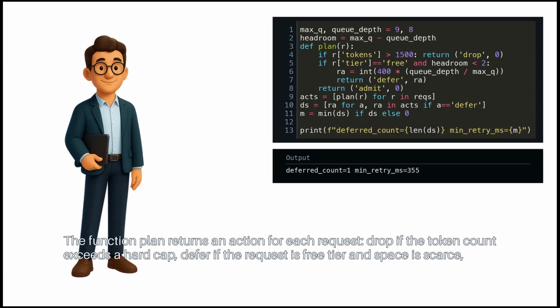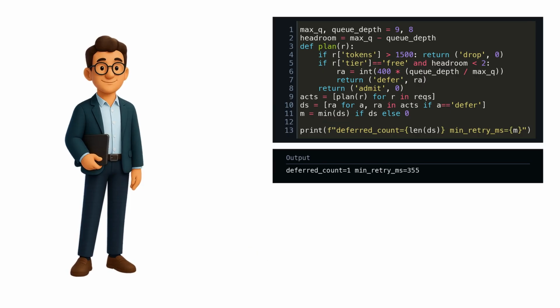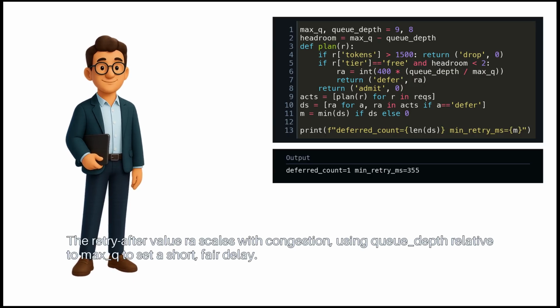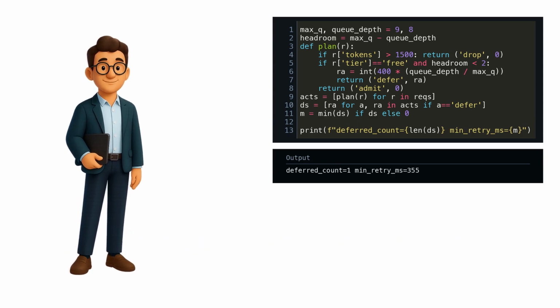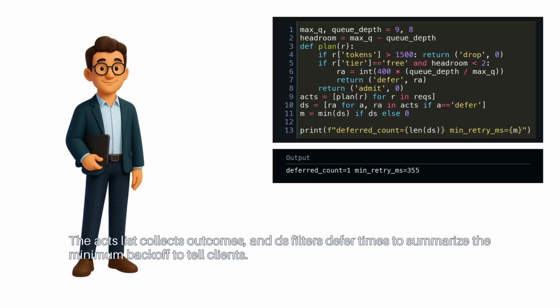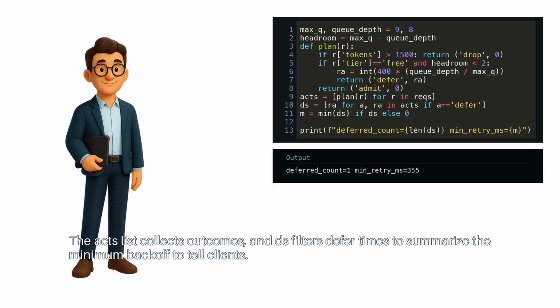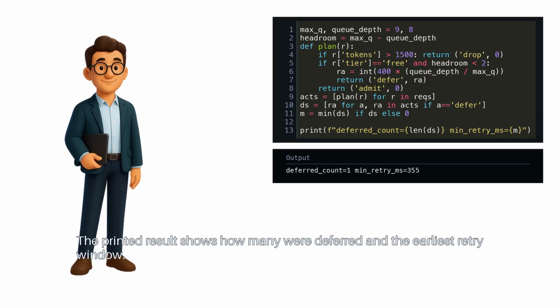Defer if the request is free tier and space is scarce. Otherwise, admit. The retry after value ra scales with congestion, using queue depth relative to max queue to set a short, fair delay. The acts list collects outcomes, and ds filters defer times to summarize the minimum backoff to tell clients. The printed result shows how many were deferred and the earliest retry window.